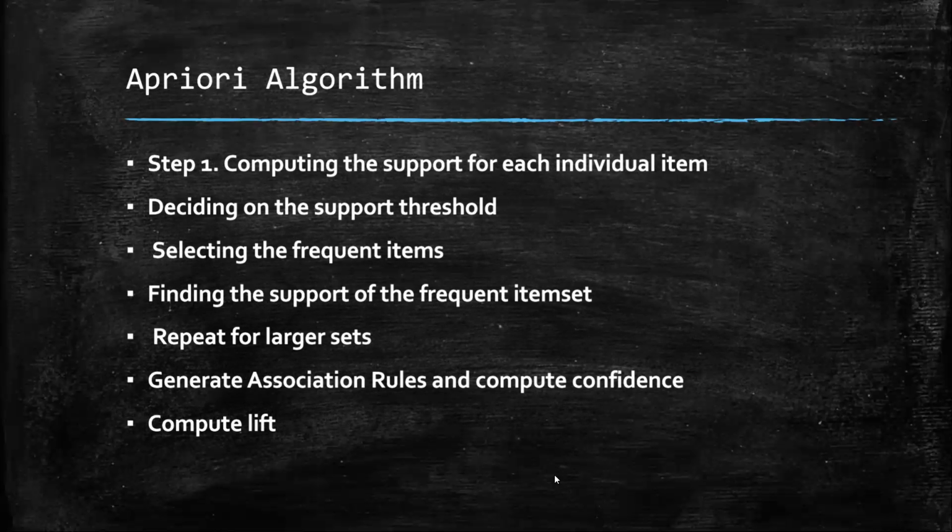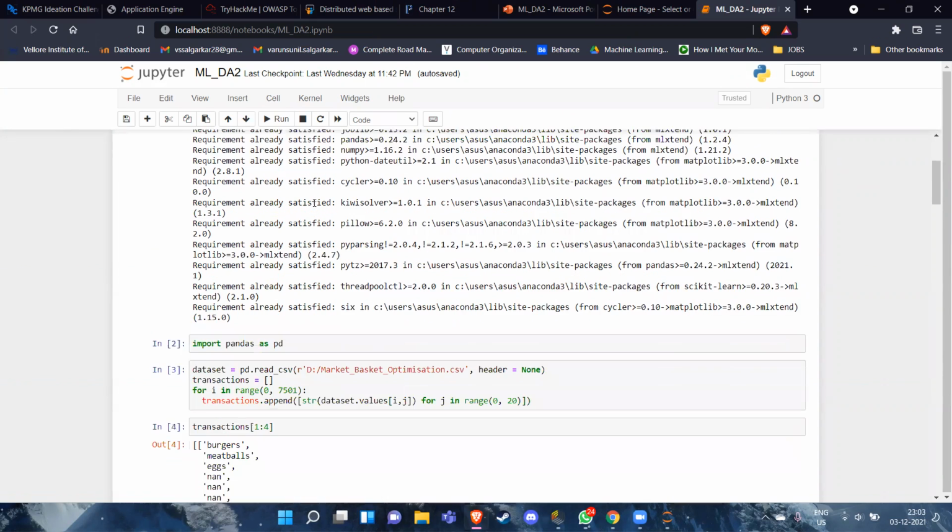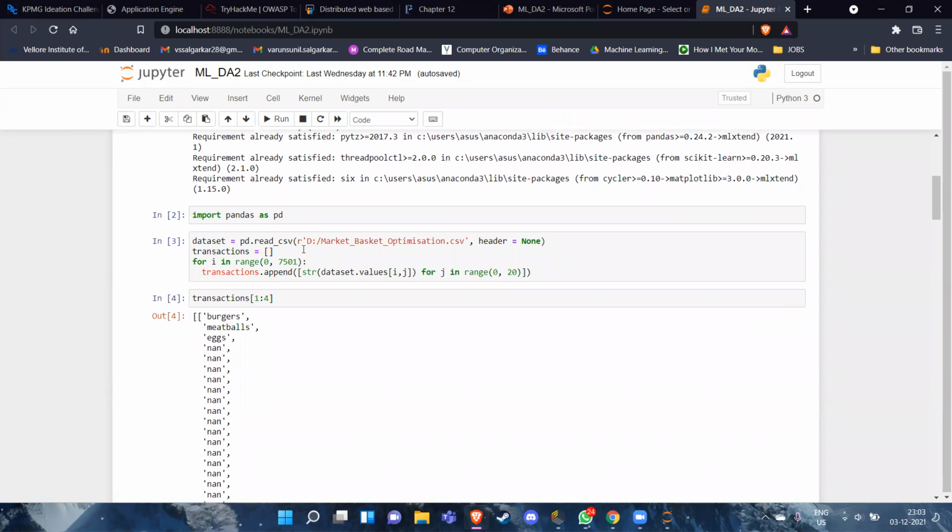Let's get to the implementation part. The data set that we are using is quite large, so we need to pre-process the data before feeding it into the simulator. For this purpose, we are using the pandas and MLxtend libraries. Pandas is going to help us a lot, as it usually does.